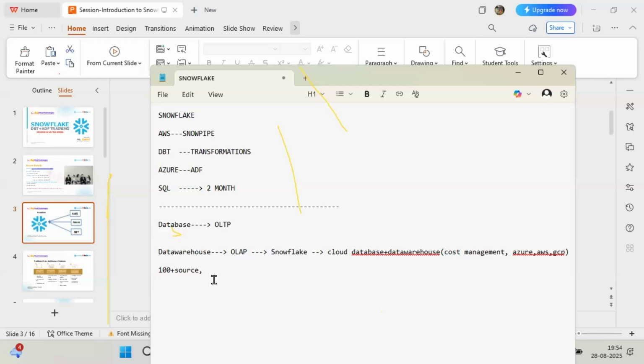Salaries also, minimum hike they will provide. If you already have a 30 lakhs package, based on your experience, experience matters everywhere, 35 minimum they will provide. But if I go to other technologies, if you have 30, they're not ready to give 25 also, because demand is less for your technology.